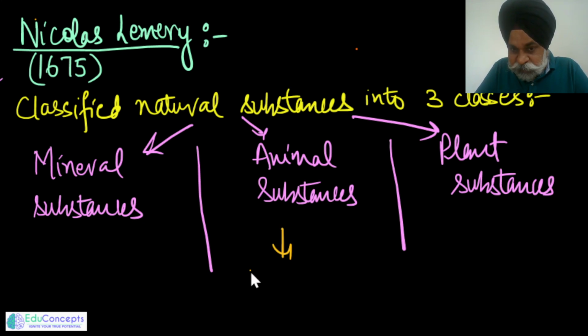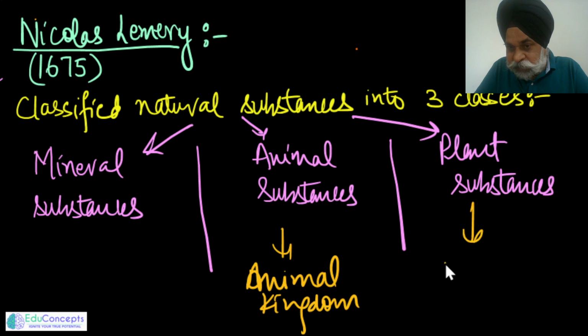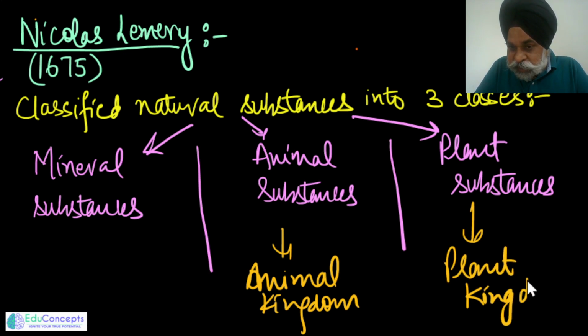Animal substances belong to anything which we derive from the animal kingdom, and plant substances from the plant kingdom. Any compound which we get from the animal or plant kingdom is referred to as animal substances or plant substances, and anything coming from inorganic, non-living sources, we generally refer to as mineral substances.